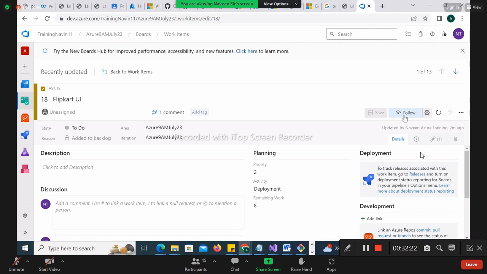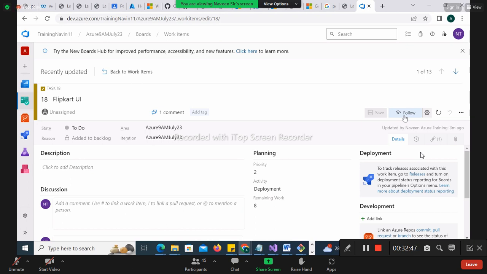See, follow. What does follow mean? You have seen that, no? Like Instagram and all, followers, right? Yes, this is the same kind of followers thing. Let's see who has logged in. Naveen has logged in, right? Let's see, Ramesh is logged in, so his user ID is Ramesh.